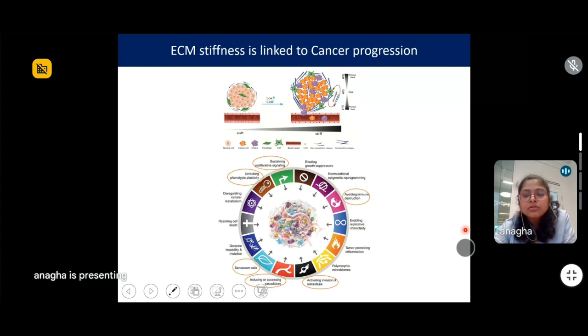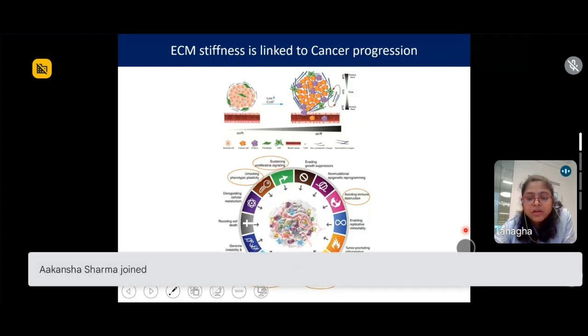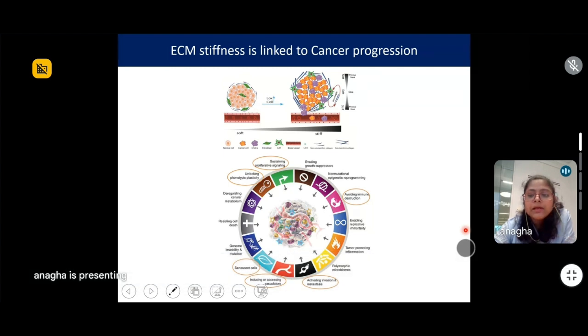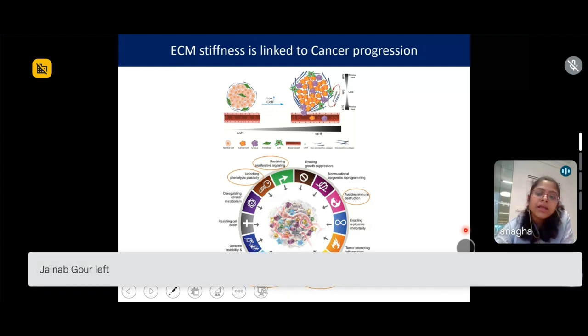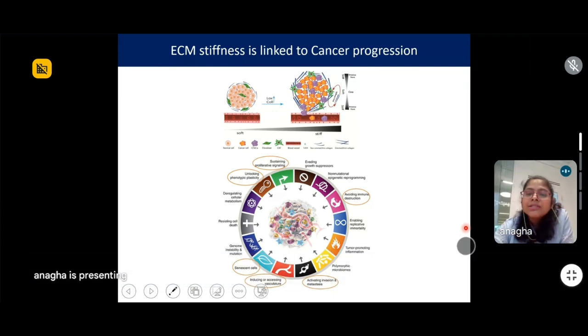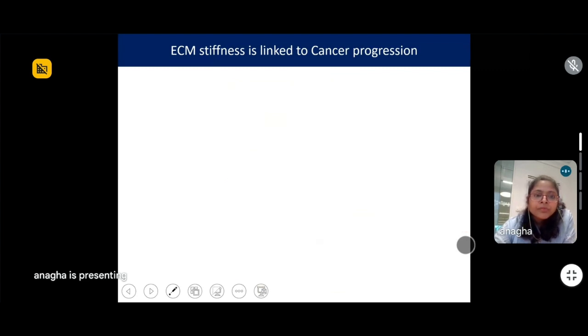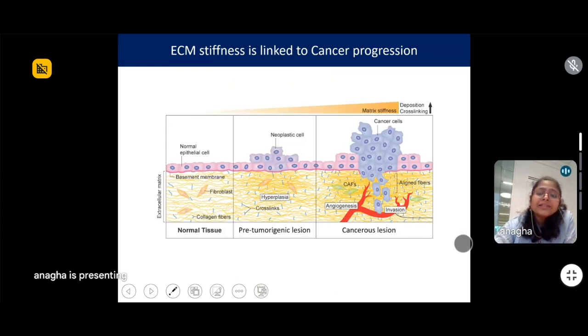So as you know, ECM mechanobiology is now an emerging field in cancer biology, and has been shown to have an effect on various arms of cancer features. People are now trying to understand in depth the exact mechanism by which this is happening, and what the molecular players are, if we could target these mechanosensors, or if we could find some therapeutic sense out of this. So I will explain what my part is in this field.